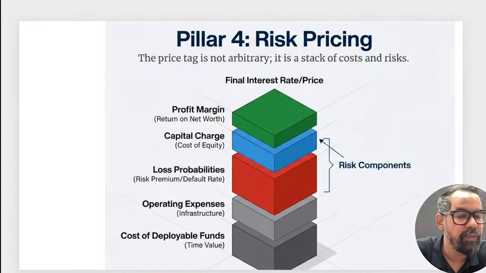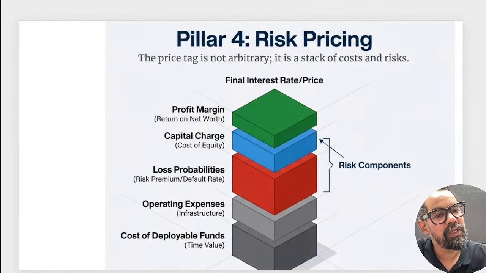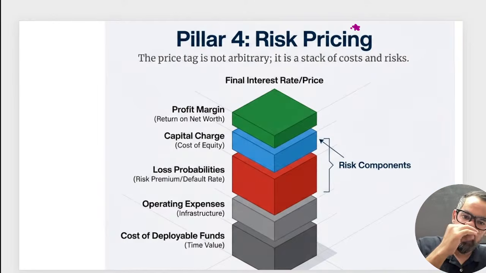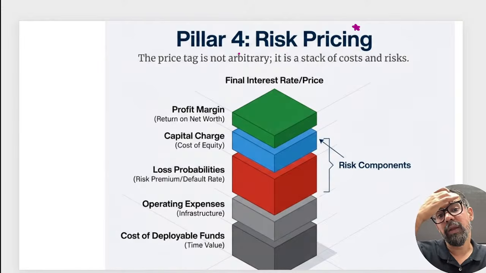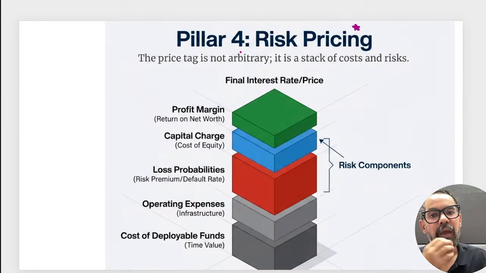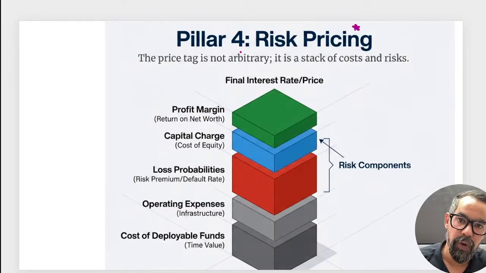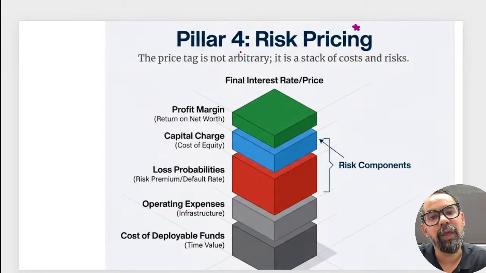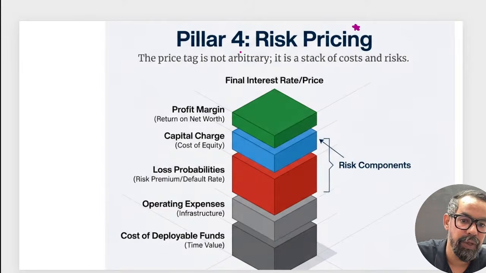The third step is risk pricing, right? So when it comes to risk pricing, let's say the case of CRR. CRR and SLR are part of the reserve system. If our bank is maintaining those, eventually it is adversely affecting the profit areas, because you have raised liability from the customer and you are depositing a portion with RBI and it is not paying any interest on that particular one, right?